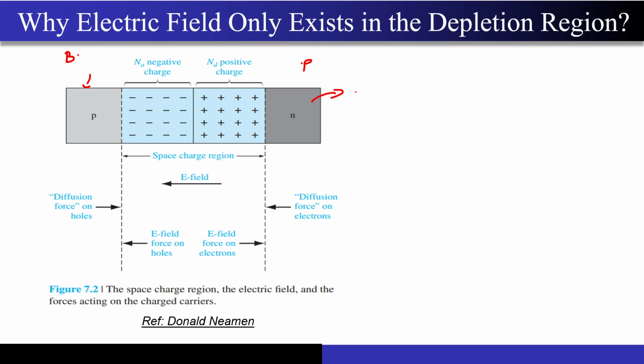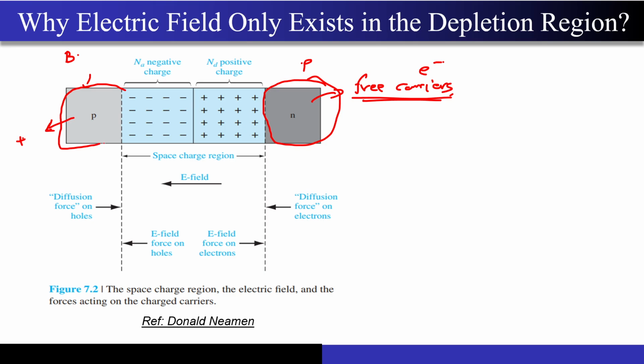This n type consists of free carriers, right? These are free carriers. There are a lot of free electrons present over here, and there are a lot of holes present in this particular region, correct? So now since these electrons are negatively charged, there are a lot of electrons over here and a lot of holes over here which are positively charged. Why does there not exist any field in this region?